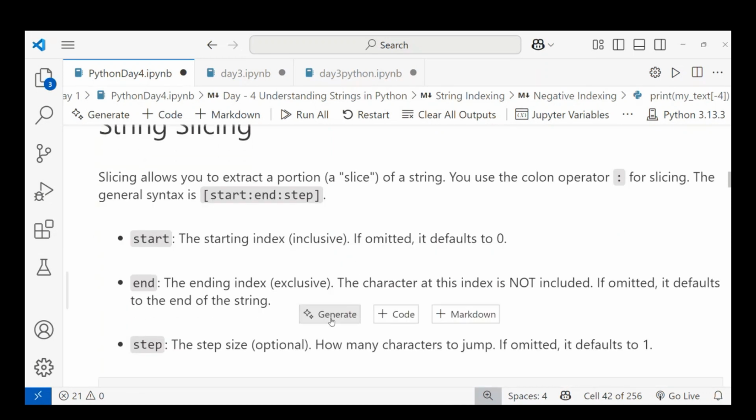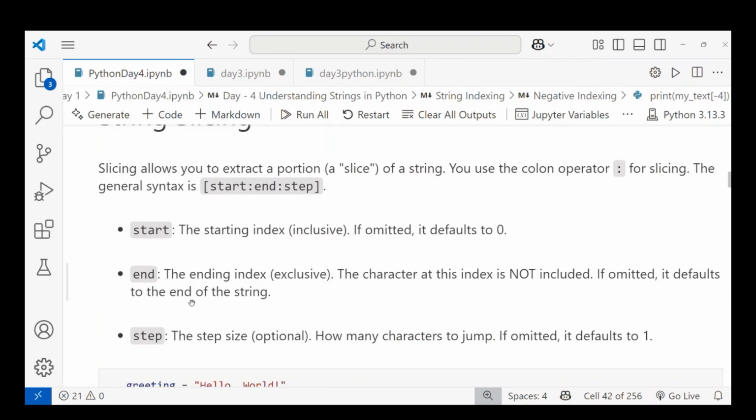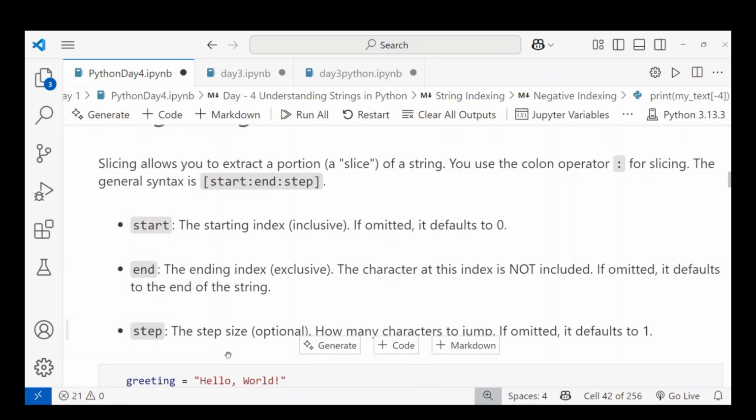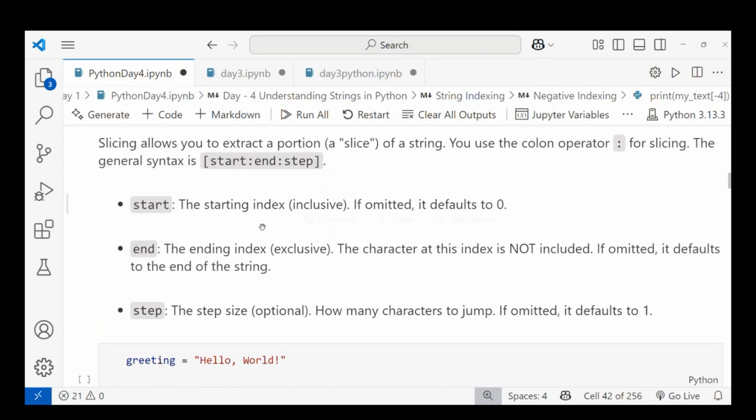The end index is exclusive, so the character at that index is not included. If omitted, it defaults to the end of the string. The step is for skipping. Say I want only T and E, and I don't want H. That can be done with the step size, which is the number of characters to jump. If omitted, it defaults to 1. If you want to skip more characters, meaning more jumping, you can give a step. Otherwise it is automatically declared.